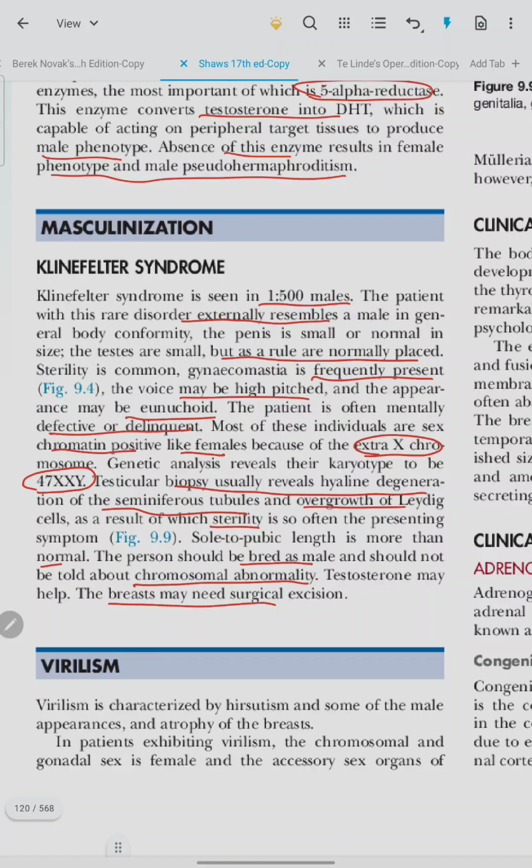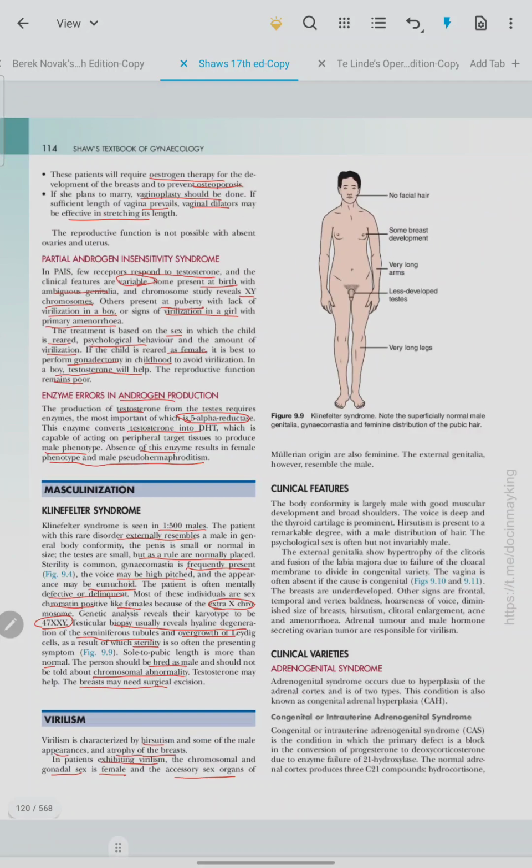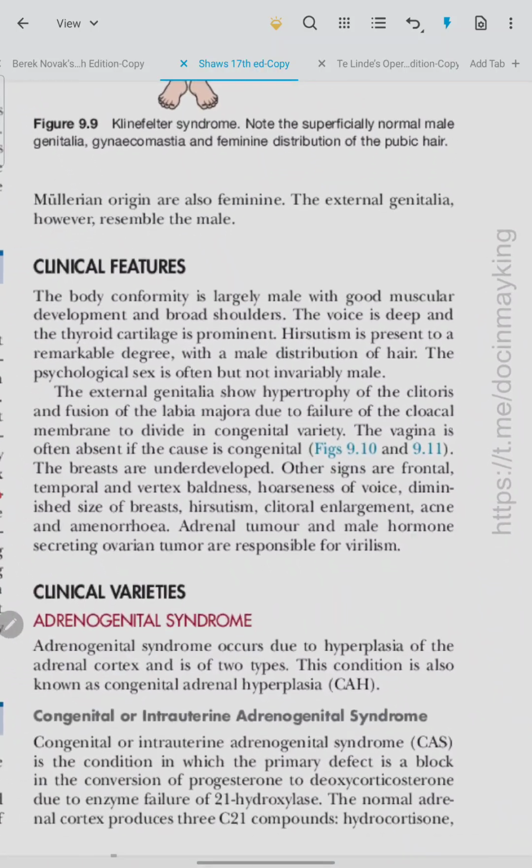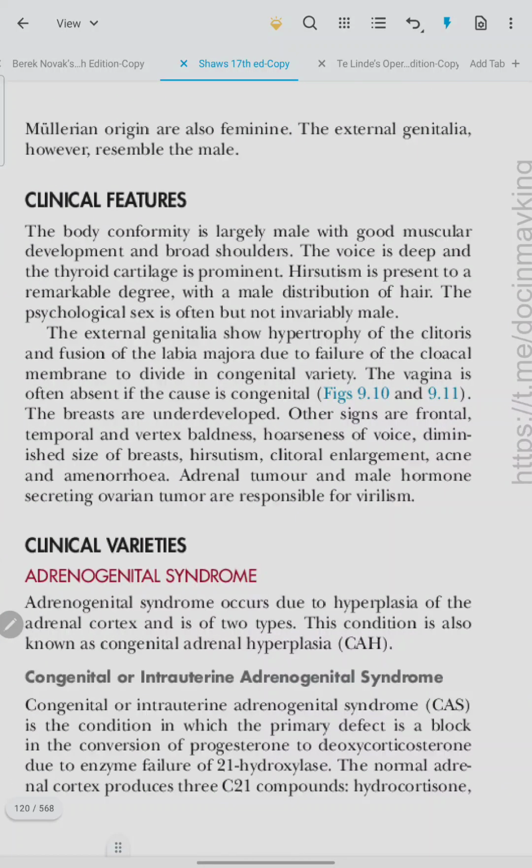Virilism. It is characterized by hirsutism, some male appearance and atrophy of the breast. In patients exhibiting virilism, the chromosomal and gonadal sex is female, and the accessory sex organs of Mullerian origin are also feminine, but the external genitalia resemble the male.